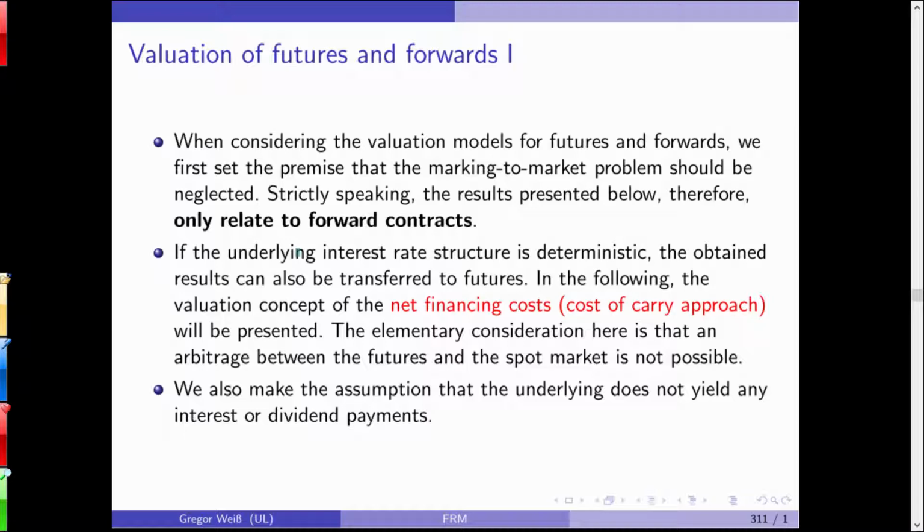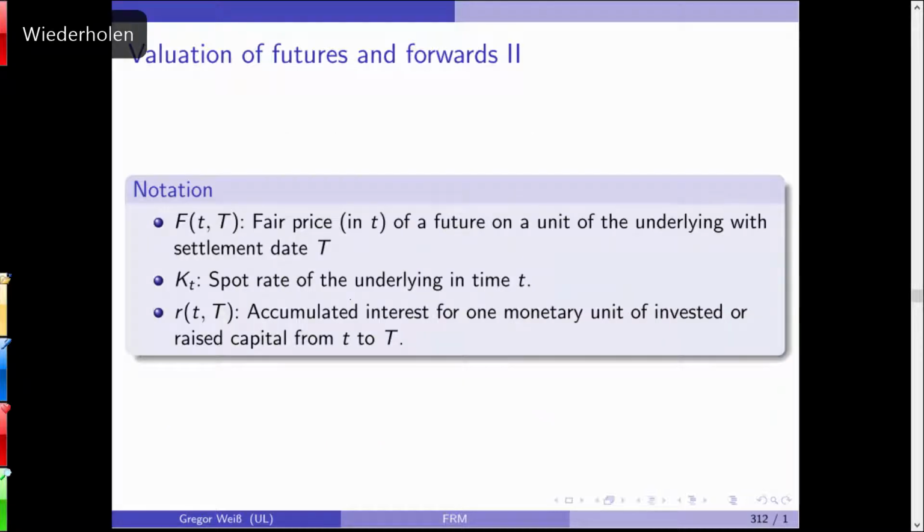Well, making some assumptions, for example, the underlying does not yield any interest or dividend payments, so it should not be a stock. Again, we'll use KT as the spot rate of the underlying. FT is the fair price, the arbitrage-free price of a future. We assume that markets are arbitrage-free.